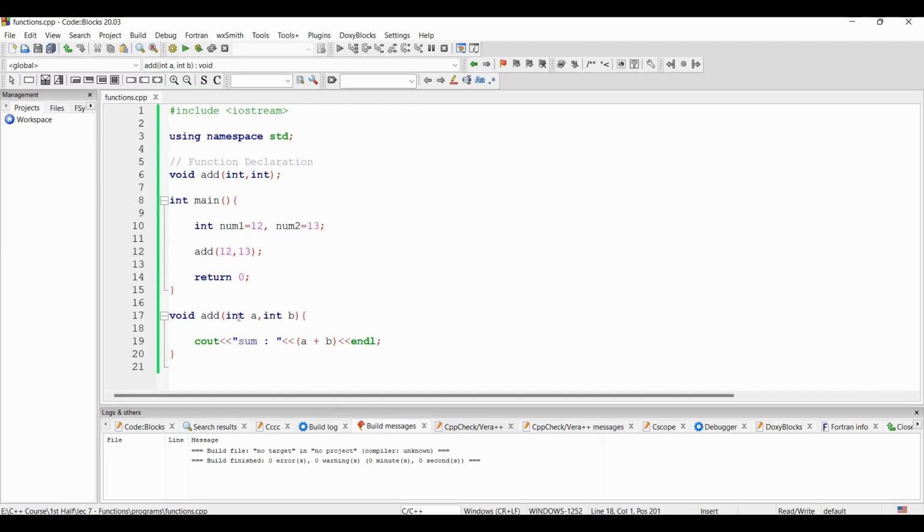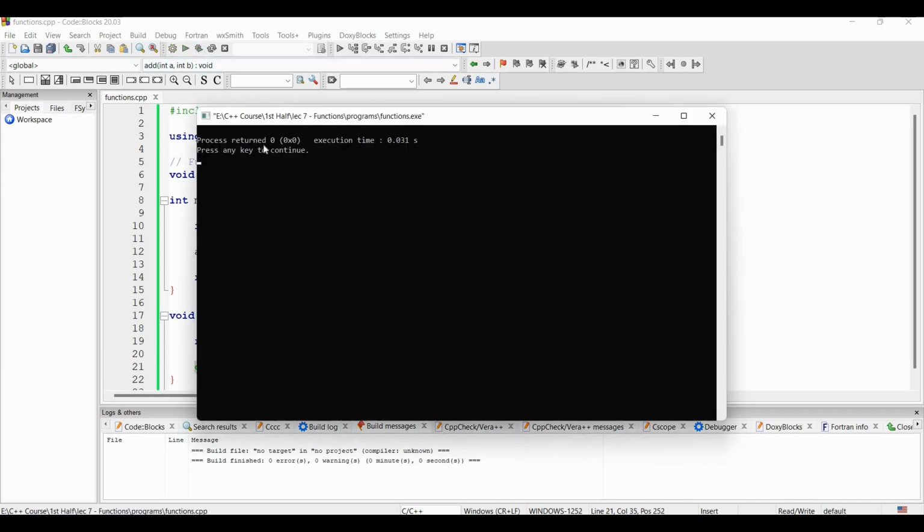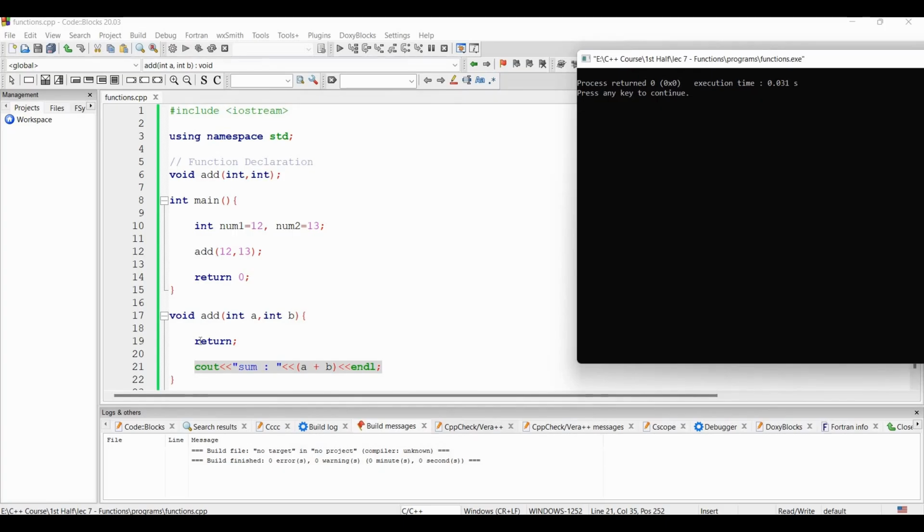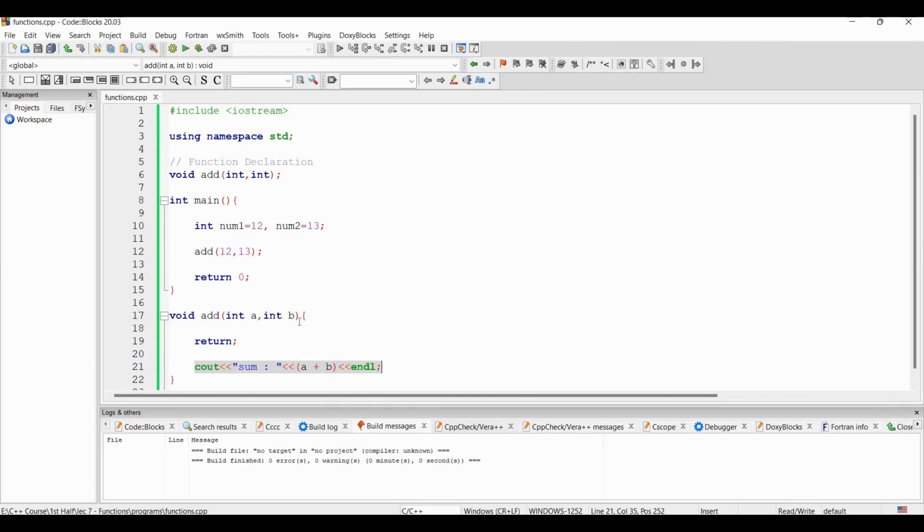So the control is passed to this function. It executed everything, right? And after that, it just returned. Here the control ended when the function ended. Now we can also end the function early without executing anything, because the return statement is there. You will see that this statement is not executed, because it encountered the return keyword, and after returning, the control goes back to the calling line. So that's how we can control the program flow.